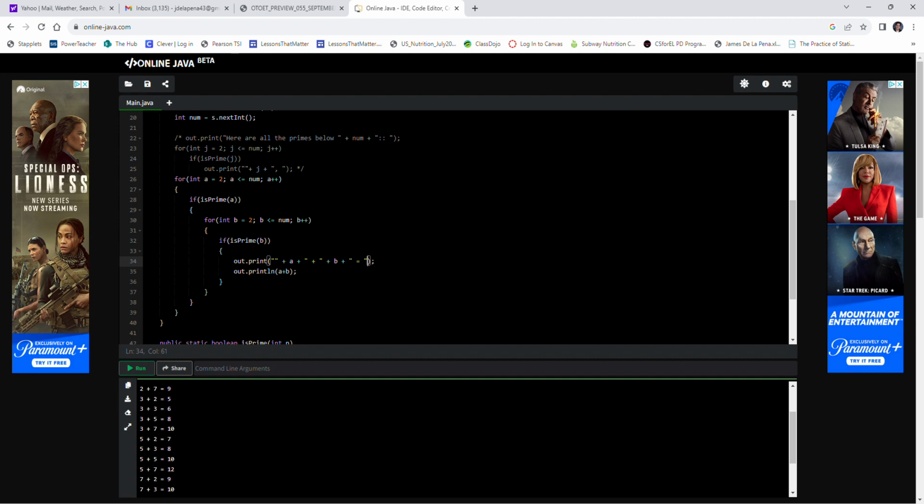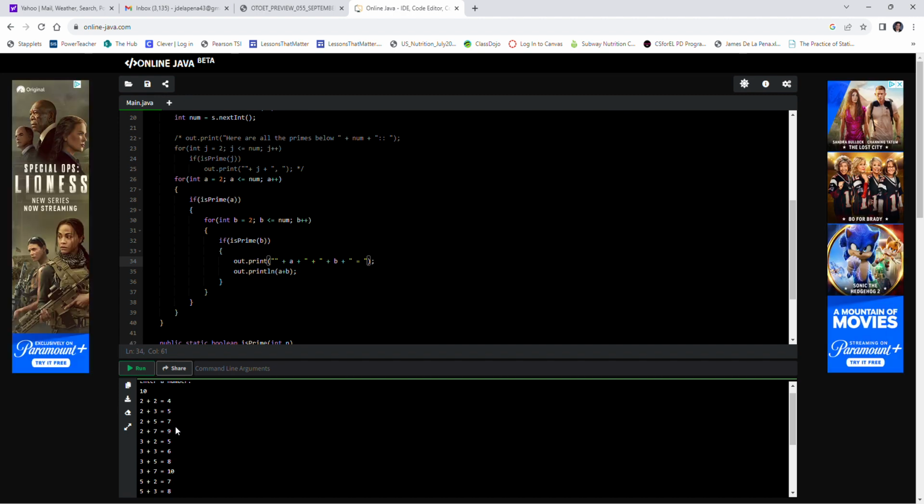We move on to 3. 3 plus 2 is 5. That's odd. But then every single other number here should be even, unless it involves the number 2, because 2 is the only even prime number. So we have 3 plus 3, 3 plus 5, 3 plus 7. So if we look at this list it's generated on the right, we're getting some even numbers, some odd numbers. The point is we should be getting every single even number possible.